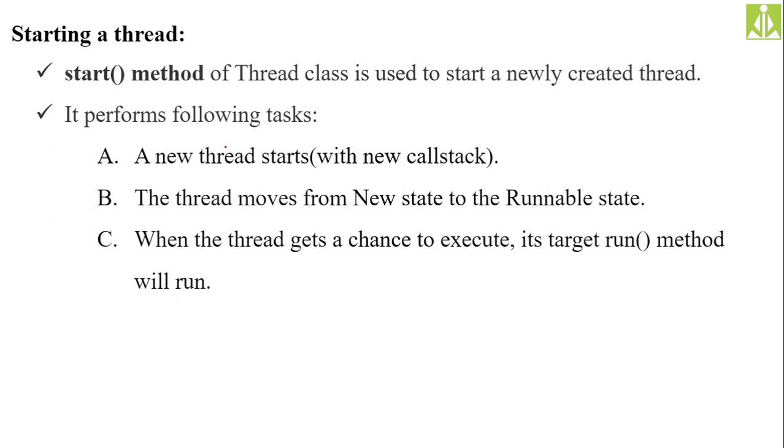As I said, when you call the start method, the thread will not enter the running state, rather it will still wait in the runnable state. When the thread gets a chance to execute, its target run method will run. So inside every thread we are going to have the run method. When it gets the CPU scheduler, the thread will enter the run method, the running state.